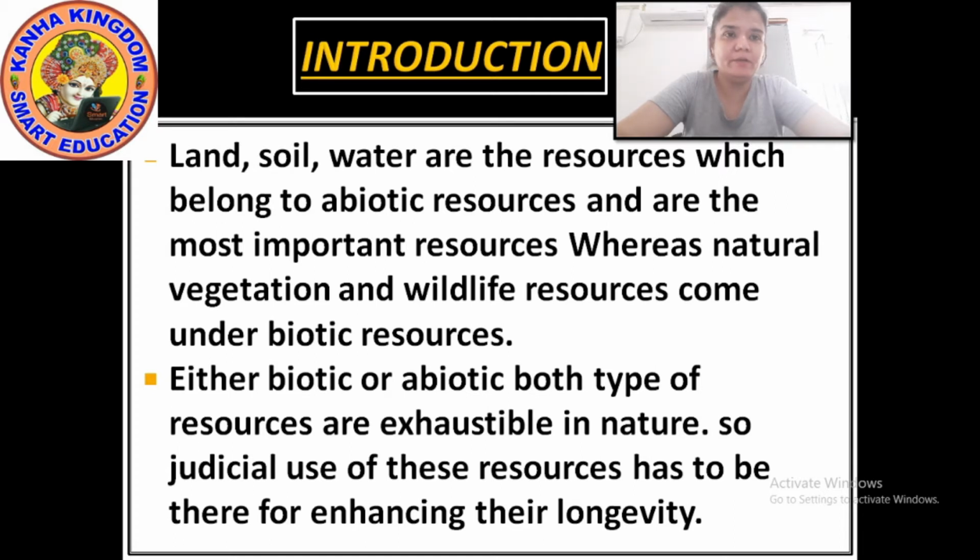What is biotic and abiotic? You have learnt in class 7th and in class 6th also. Biotic means having life and abiotic means having no life. So natural vegetation and wildlife resources come under biotic resources. Wildlife means animals, so of course they are counted in biotic resources, and natural vegetation means plants, forests, such kinds of things. Plants have life, we know that.